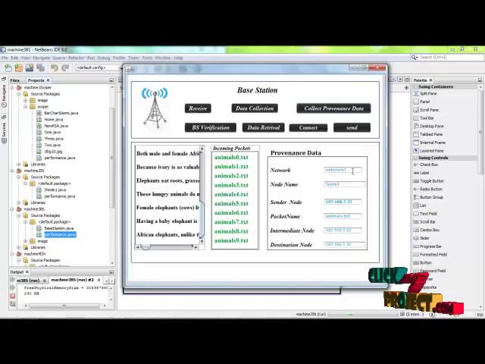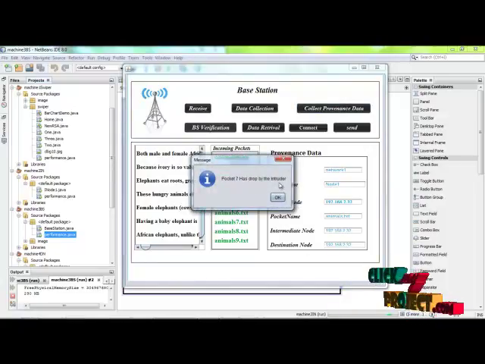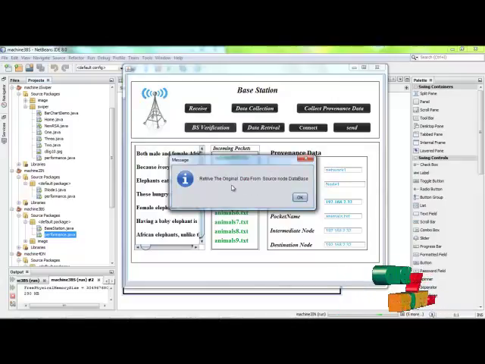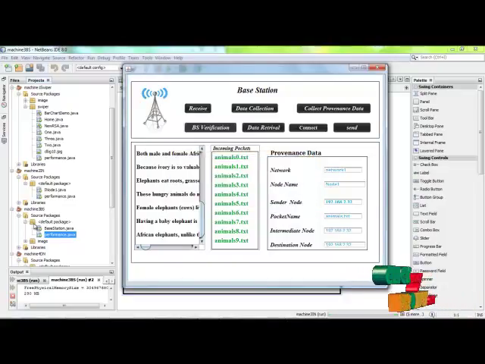This shows the network chosen, the source node selection, the source sender's IP, and the file transmission. This can act as an intermediate node and the destination node. There is an intruder and packet 7 has been dropped, and it can be retrieved from the server using the source node of the databases.